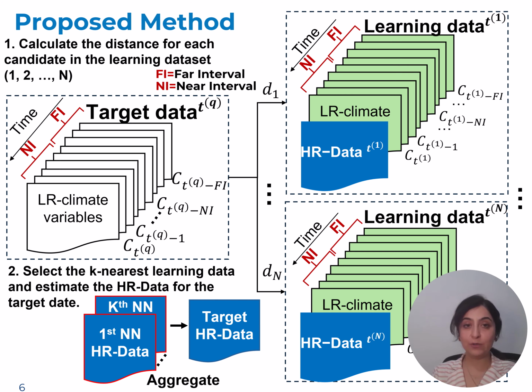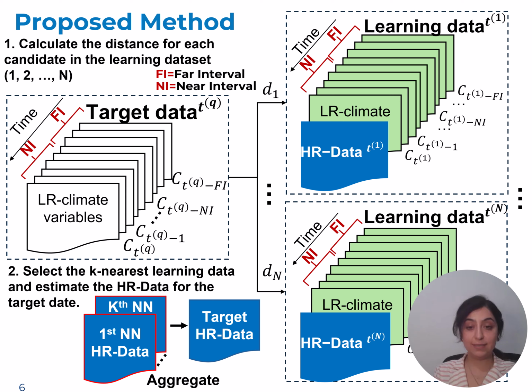The proposed method is based on k-nearest neighbors, where for a target day that we do not have high-resolution data for, we have low-resolution climate variables for today and the days before. For the learning data, we have this low-resolution climate data, and we also have high-resolution snow dynamic data.